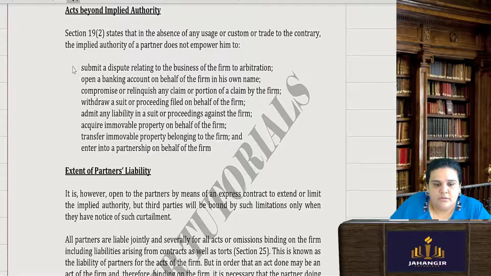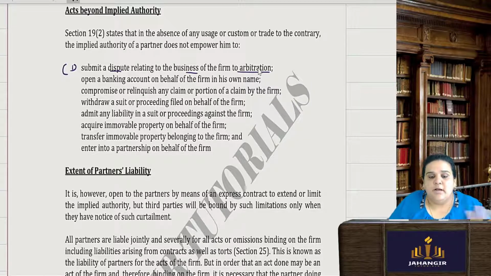Example: to submit a dispute relating to the business of the firm to arbitration. He did not have the authority, so this is not something which is implied by law. You need an expressly written authority for submission of a dispute to arbitration. Opening of a bank account on behalf of the firm in his own name.